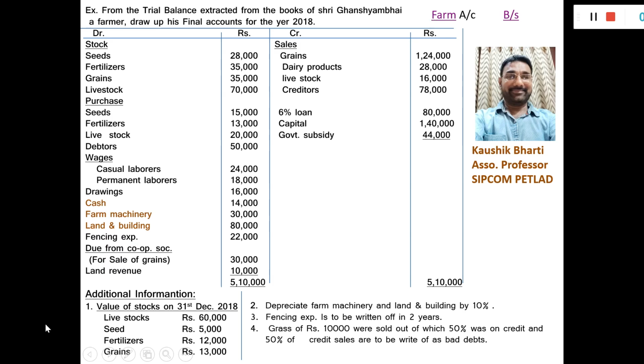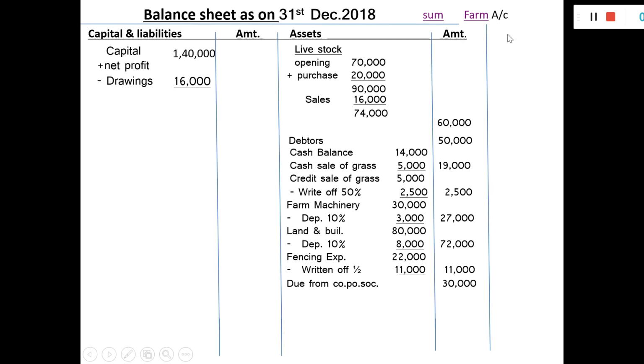Here is the closing balance of livestock, 60,000, which will be written in the outer column on the asset side. So the missing amount we can get is 14,000. How to find the missing amount?